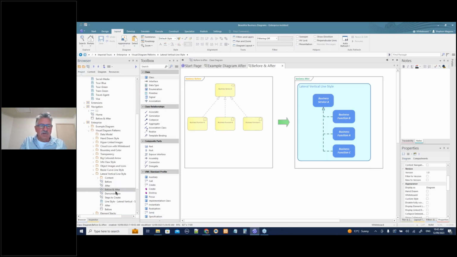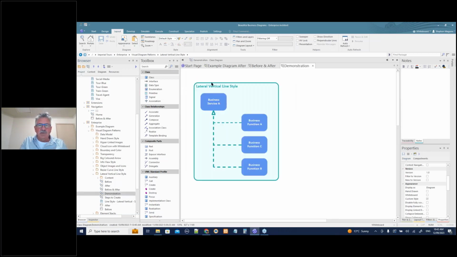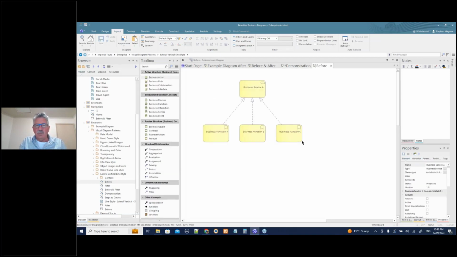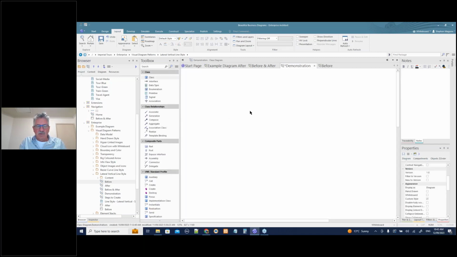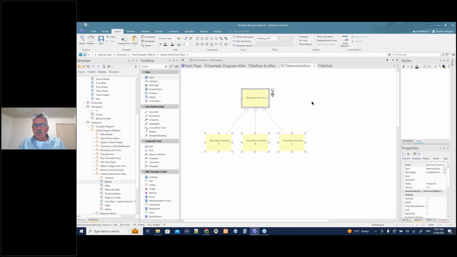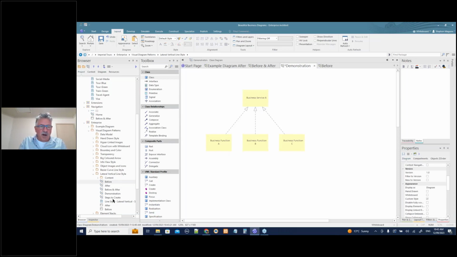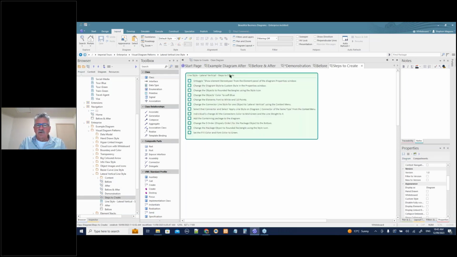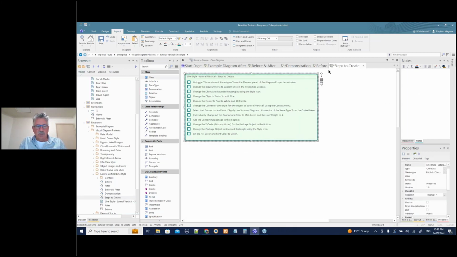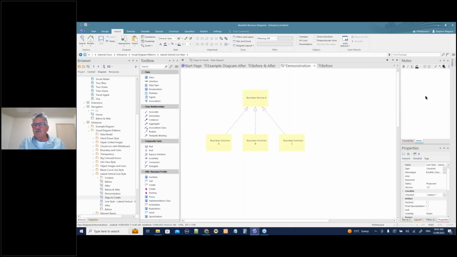And again, let's have a look at a demonstration. And again, I'll just delete this one off the demonstration so you guys can get rid of that one as well. Notice that I'm just soft deleting. They're not going from the repository at all. They're just going off the diagram. Let's put these guys on here, and let's have a look at our before and afters, our steps to create. A few steps here, so we probably won't do them all. We'll just have a look at the critical ones. Control Z that, step that one over there.